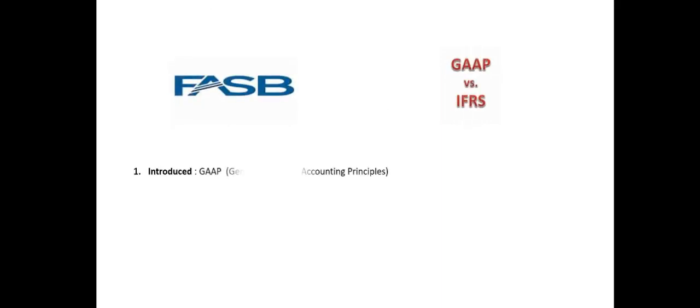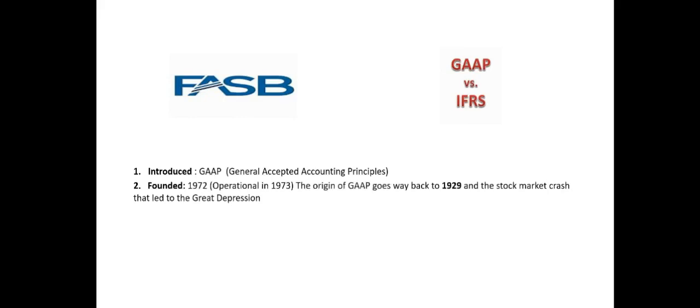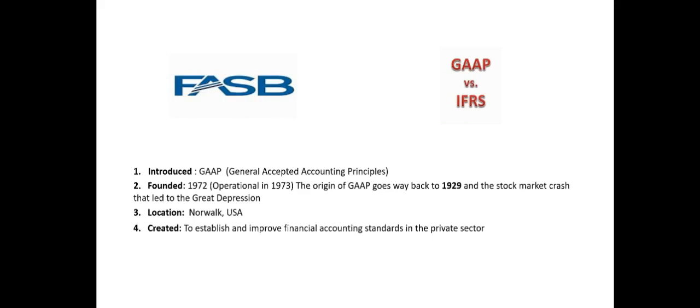On the other hand, we have the Financial Accounting Standards Board, FASB, introducing Generally Accepted Accounting Principles, GAAP. Founded in 1972, operational since 1973, the origin of GAAP goes way back to 1929, and the stock market crash that led to the Great Depression, and we will discuss more about the Great Depression in one of our next episodes. It was created to establish and improve financial accounting standards in the private sector, located in Norwalk, USA.